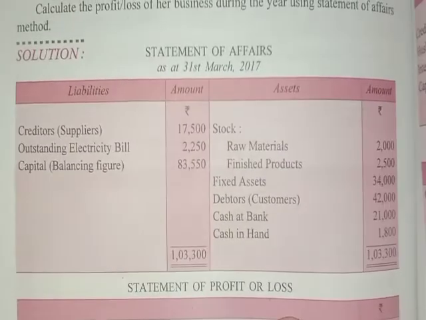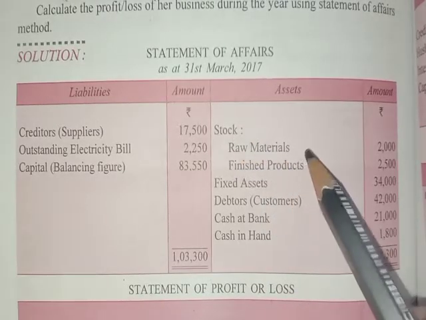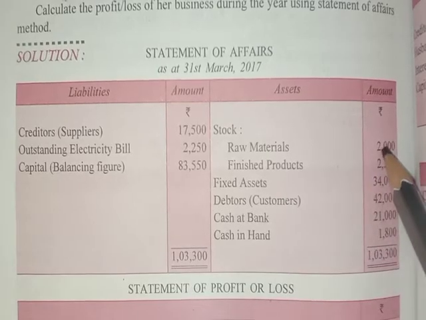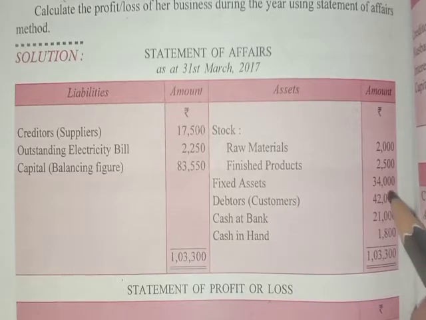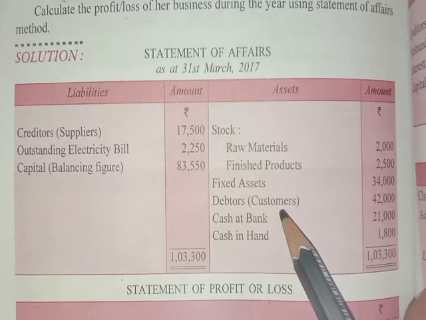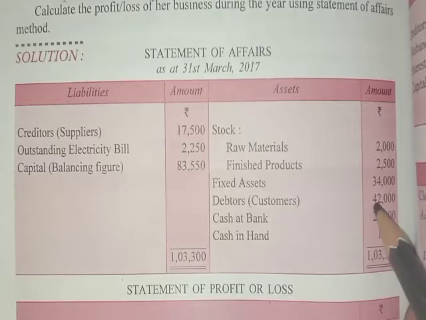Now come to the asset side. You can see stock has been given of raw material and finished goods, so you can add and write them collectively, and you can also write them separately, 2,000 and 2,500. Then fixed assets, which we have already seen, 34,000. Debtors are the customers from whom the business has to take the money, and those are known as debtors, 42,000.